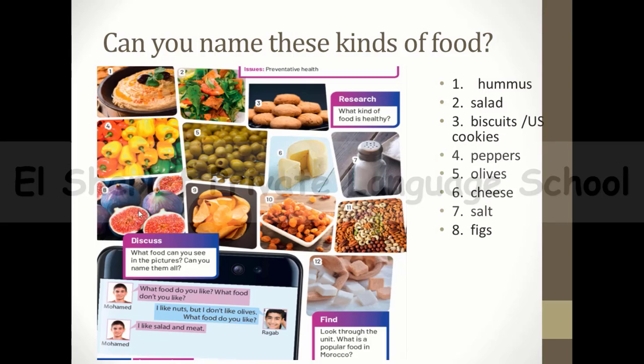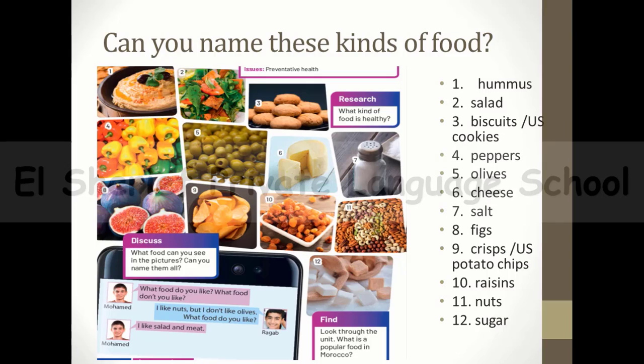Then we have figs. Number nine, it's crisps, or in the US they may call it potato chips. What about 10? It's raisins. What about 11? It's nuts. And the last one we have is sugar. Okay, so these are the names of these kinds of food.